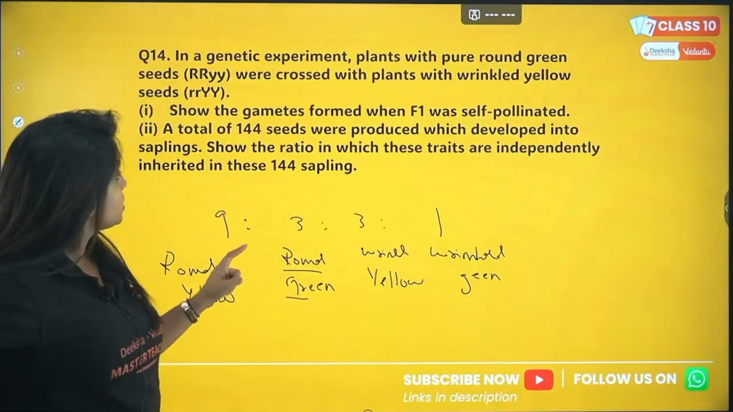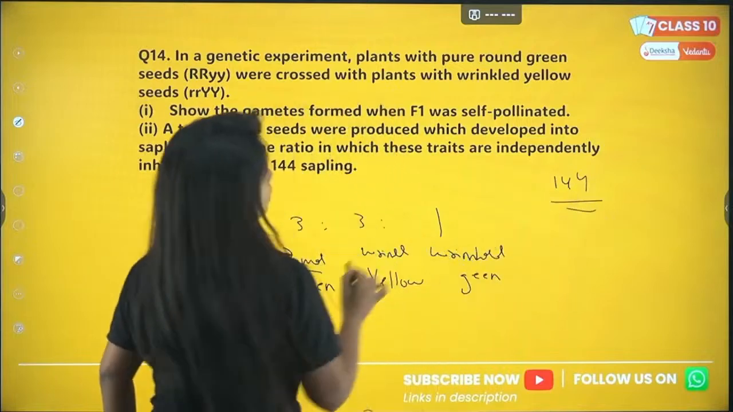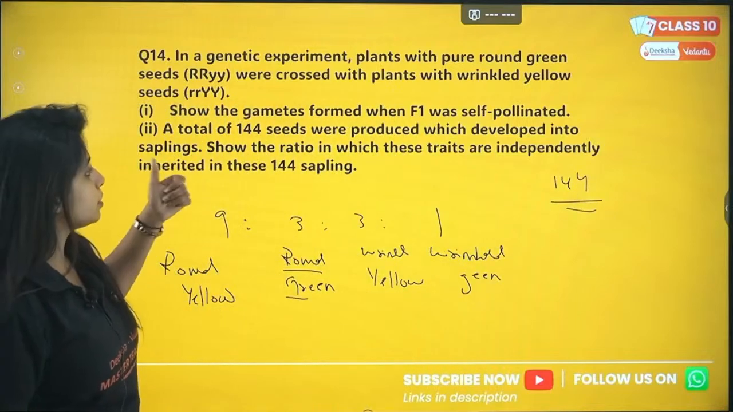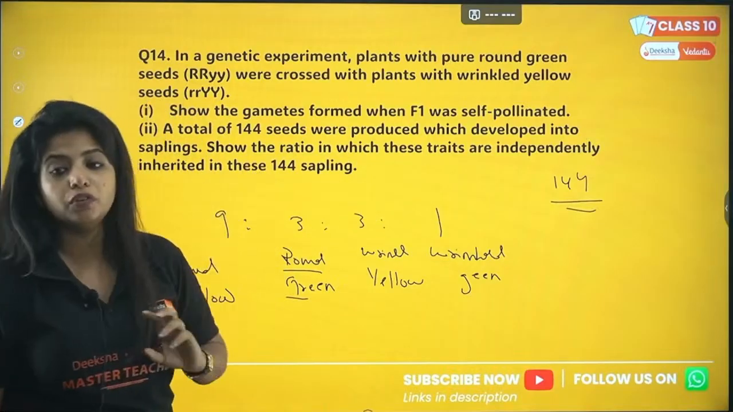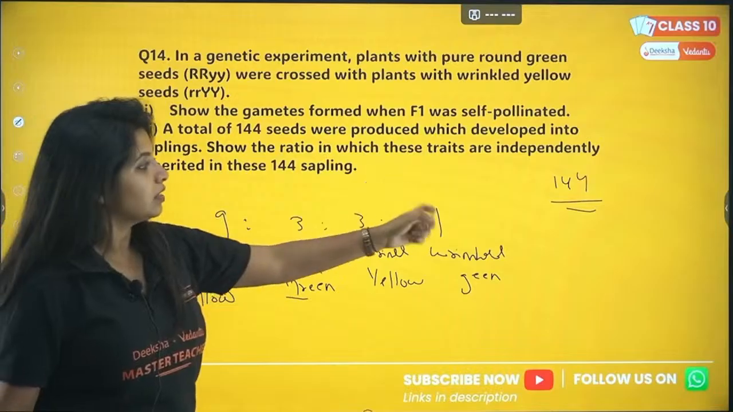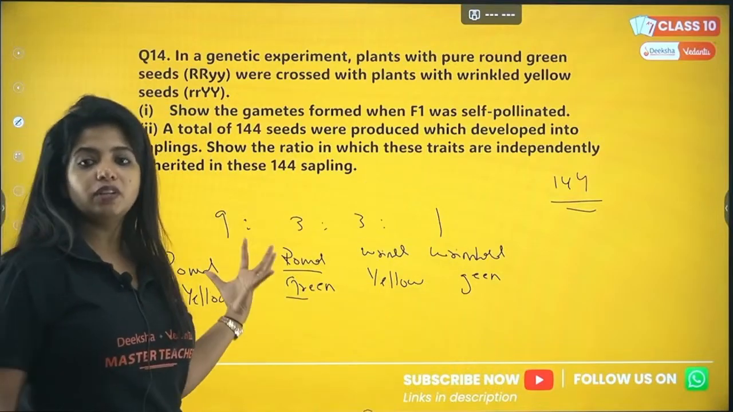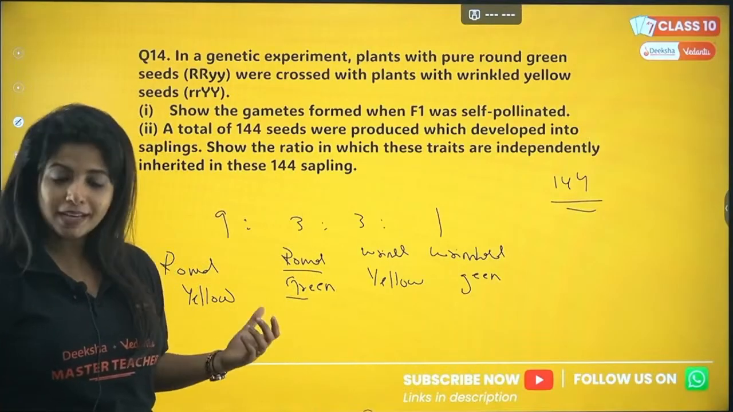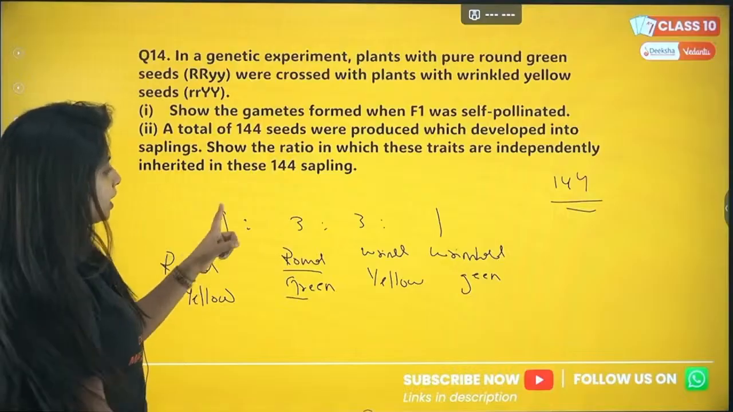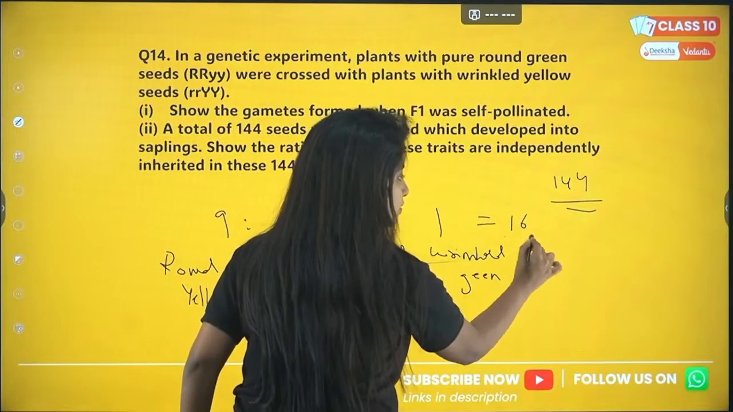Now you are told that a total of 144 seeds are produced, which develop into saplings. Show the ratio in which these traits are independently inherited in these 144 saplings. How do you say that out of 144, how many are going to be round and yellow, how many round and green, and so on? Basically for that, what do you need to do? 9 plus 3 plus 3 plus 1 is equal to what? 16. So in total we have 16 parts.